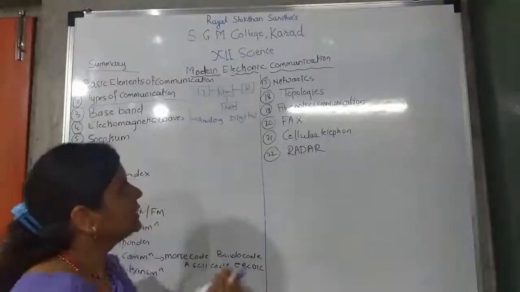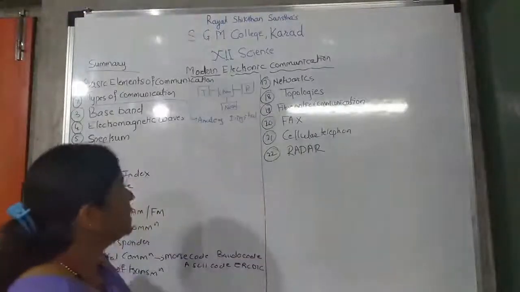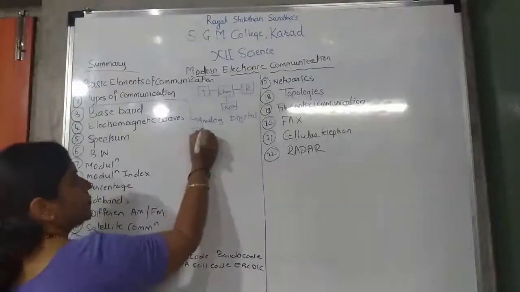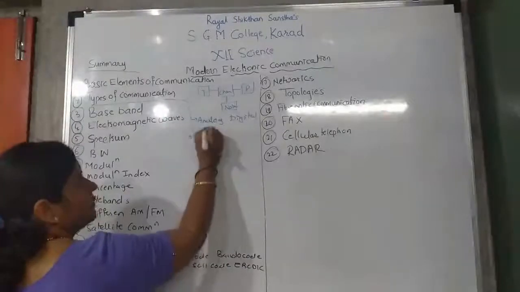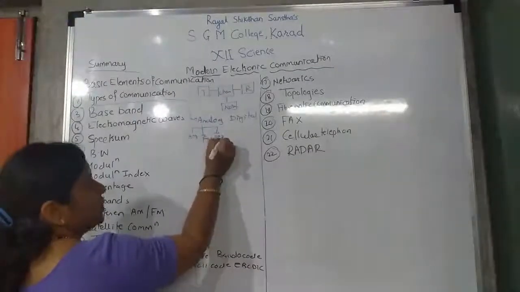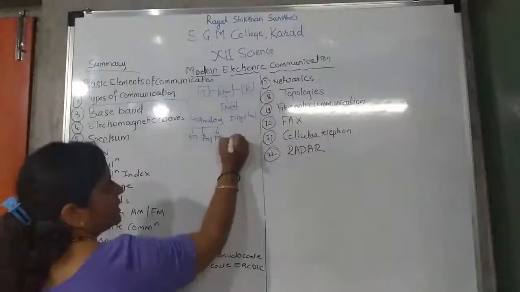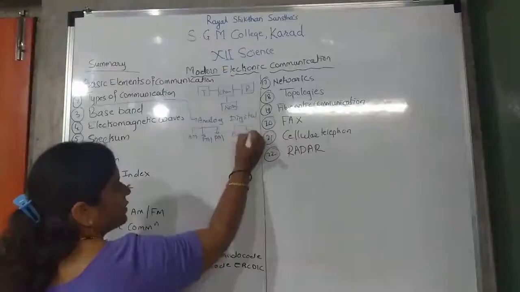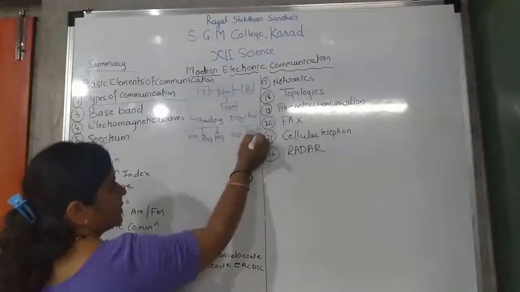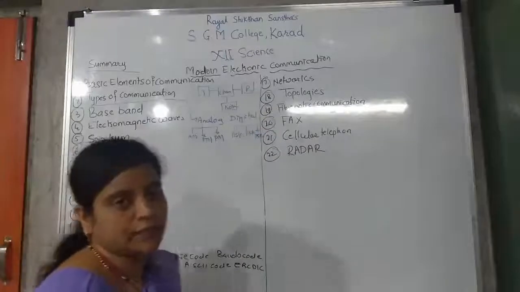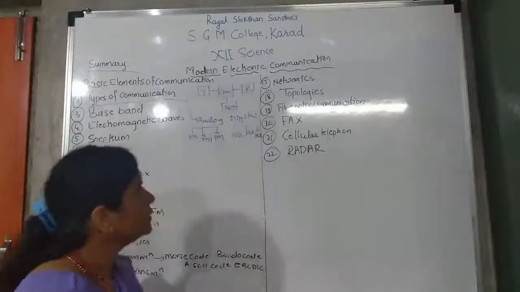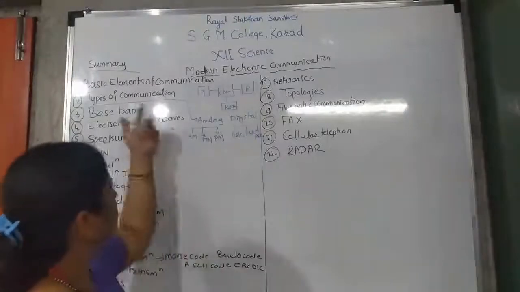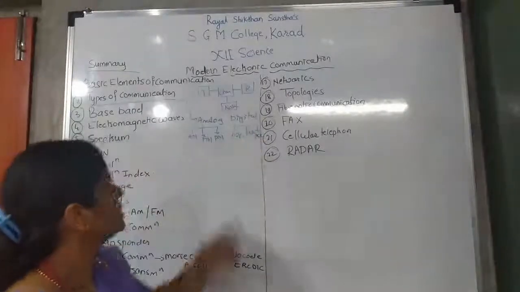Analog communication has amplitude modulation (AM), frequency modulation (FM), and phase modulation (PM). In digital modulation there is ASK, amplitude shift key, FSK, and PSK, phase shift key. All these keys are digital. So these are the two types of communication, analog and digital.